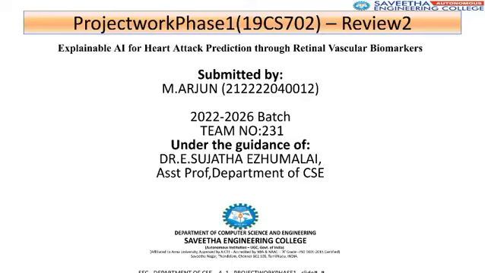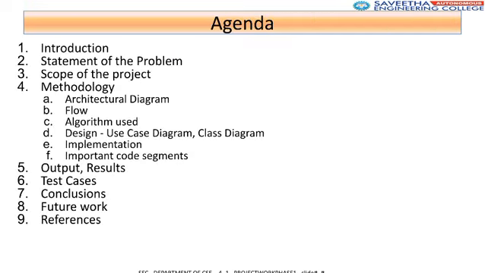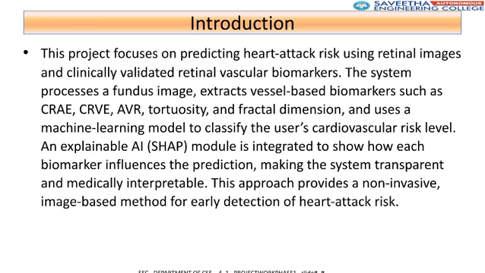This video details our project work Phase 1, Review 2, on Explainable AI for heart attack prediction through retinal vascular biomarkers. The agenda includes the introduction, statement of the problem, scope, methodology, design, implementation, results, test cases, conclusions, future work, and references. Our project predicts heart attack risk using retinal images and vessel-based biomarkers like CRE, CRVE, and AVR.